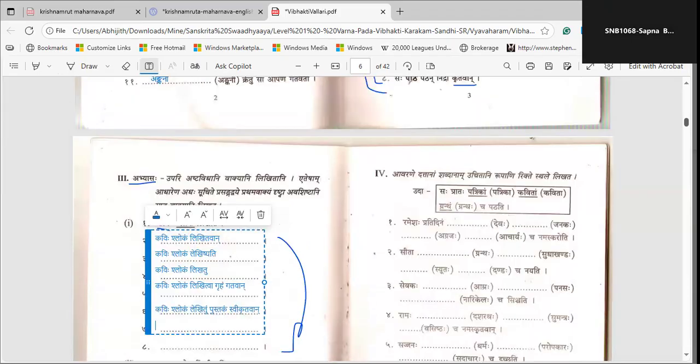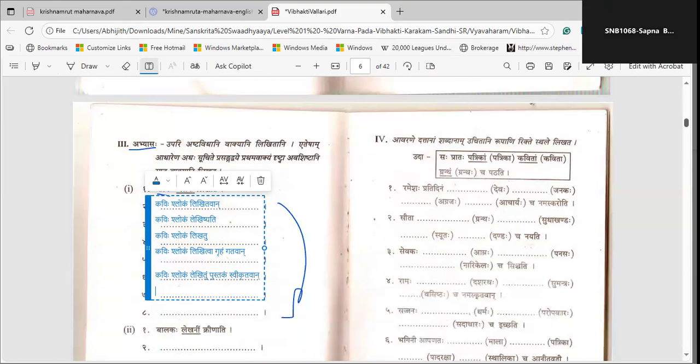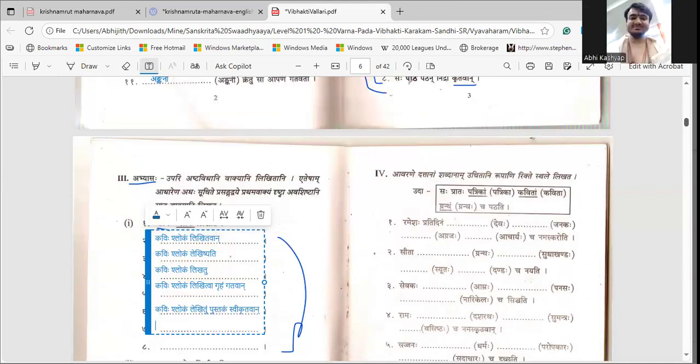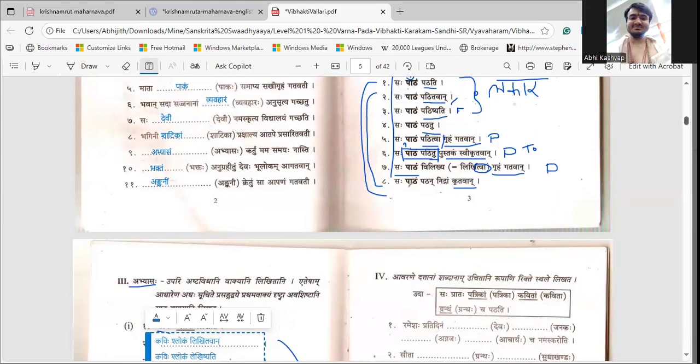Griham gatam. I didn't understand, Mahodaya. Likhitvan. One minute, we will go. Here they have all taken likhana kriya, and here they have taken pathana kriya. So distinguishing is okay, we can copy. Wherever pathana kriya is there, they have taken likhana kriya. We can transfer that.